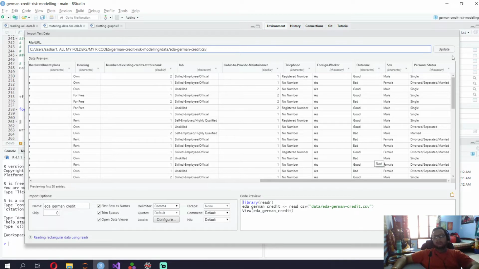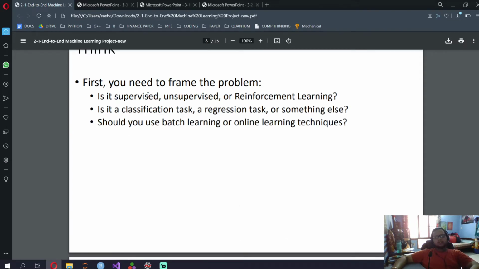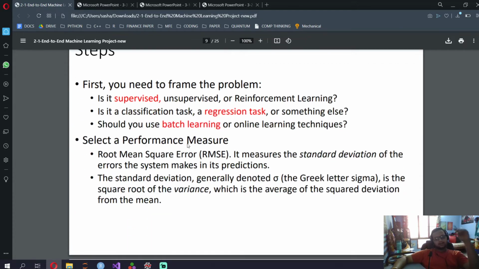So we do have our target variable and our input variables, so it is a supervised machine learning algorithm. Then is it classification, regression, or something else? I'm trying to put it into a good class or a bad class, so it's classification. Then batch learning or online learning. I'm using batch learning because it's only 1,000 rows, and machine learning algorithms have been so optimized that you can use batch learning even for 1,000,000 rows. Since I have only 1,000 data points, I'm okay with that.